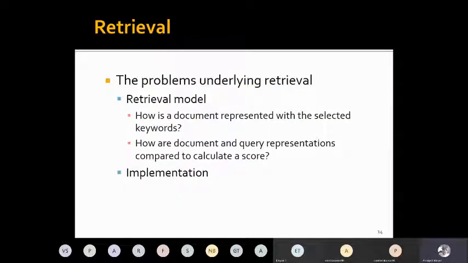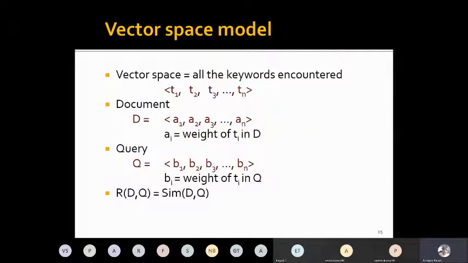So far we talked about two concepts. One is how we represent documents or queries in a machine readable form, the indexing, and then the pre-processing stage. That pre-processing means removing stop words, lemmatization, etc. Now I have a set of documents and my query in machine readable form. So how can I do the matchmaking, that is, how will we actually retrieve the set of relevant documents? For that, we will use a concept called the vector space model.